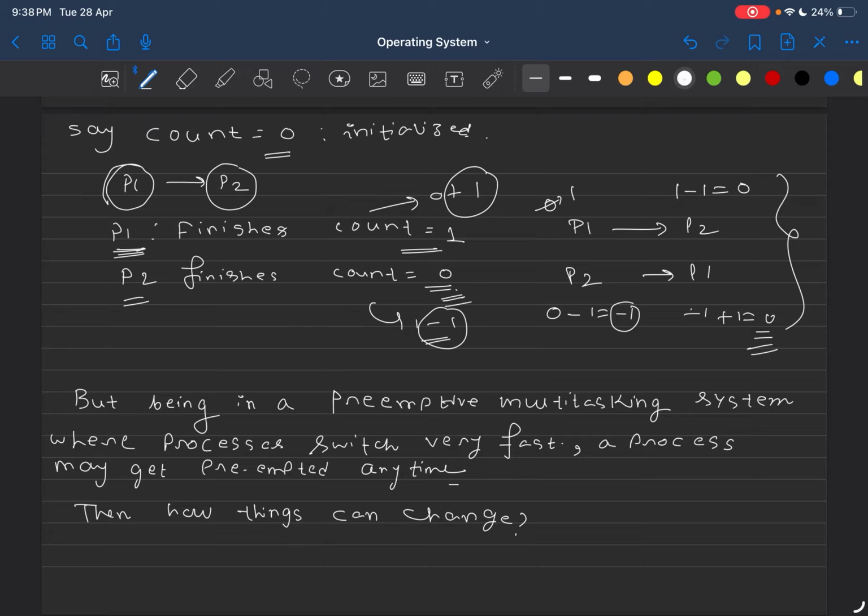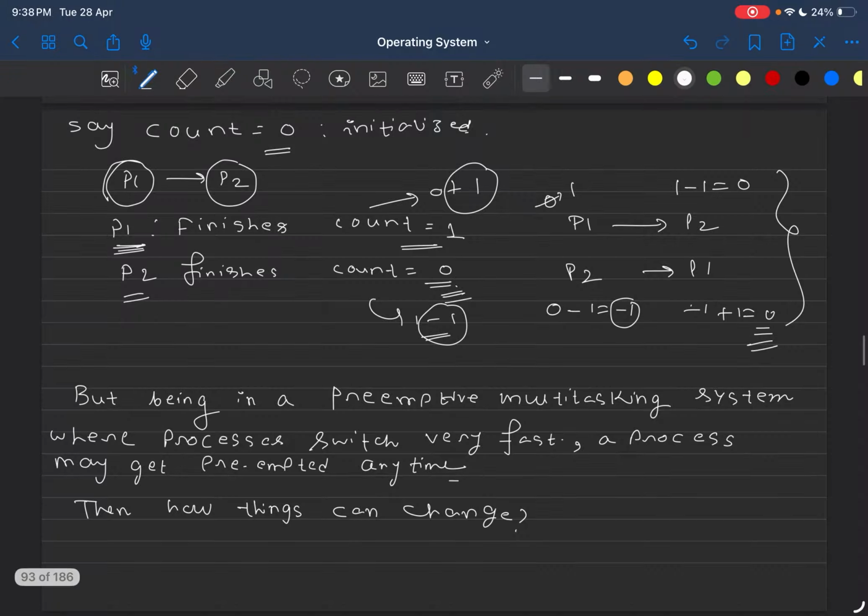The special thing to notice is first P1 completely executed, then P2 executed, and here also first P2 completely executed and then P1 executed. So there was no concept of preemption. But when things start going wrong, let's see.